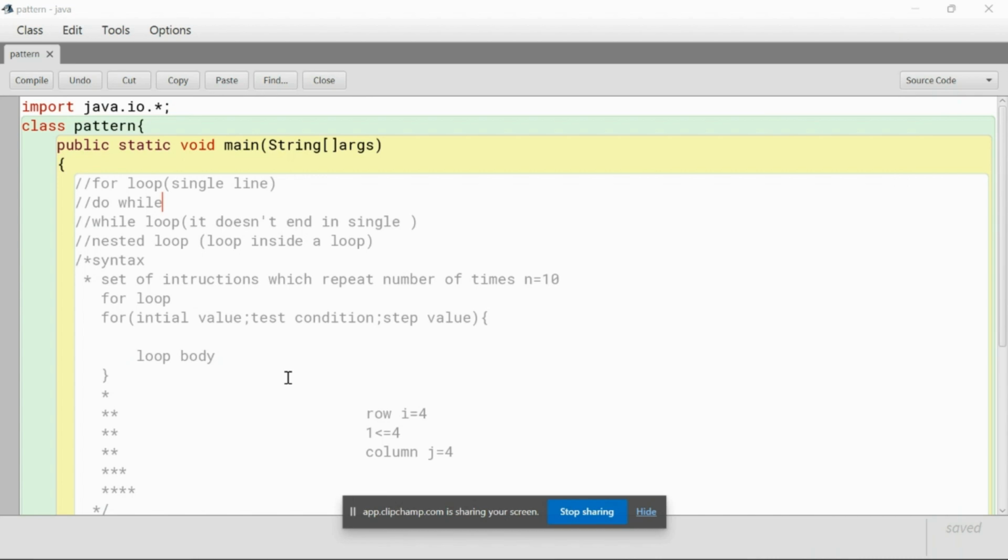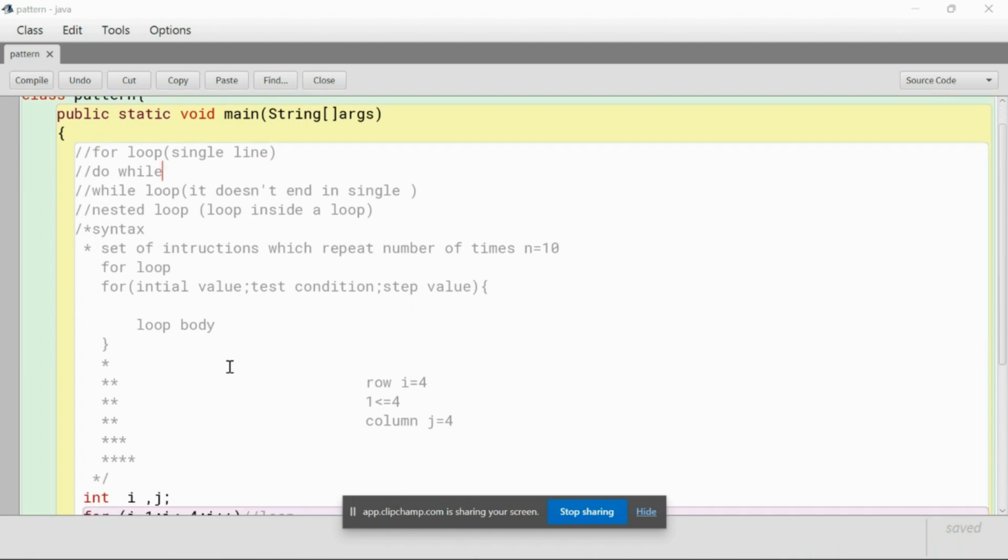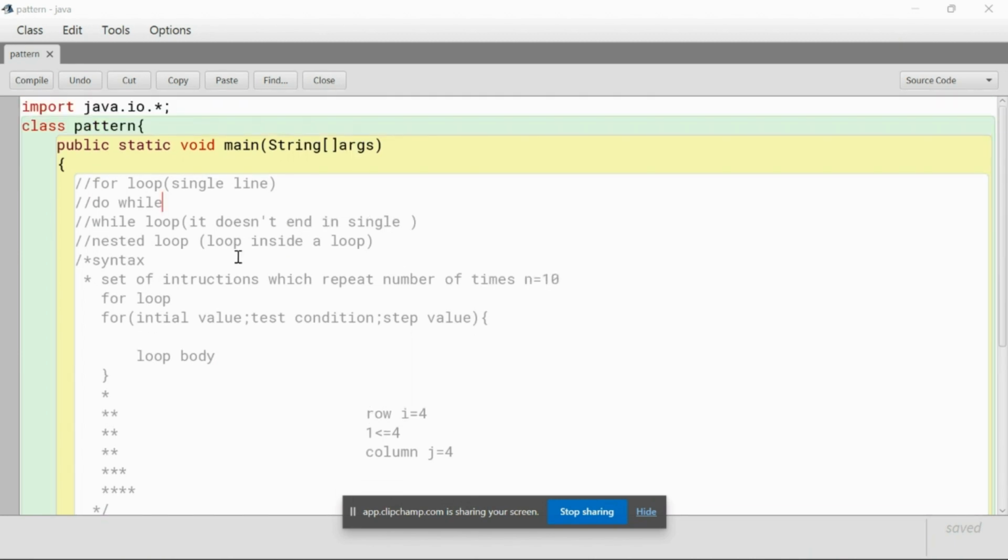Hi guys, today we are going to see the basics in Java. So the basics will just go into the program. The first program we are going to see is the pattern program. Before getting into the pattern program, we'll see the necessary things we have to know before knowing the pattern programs.